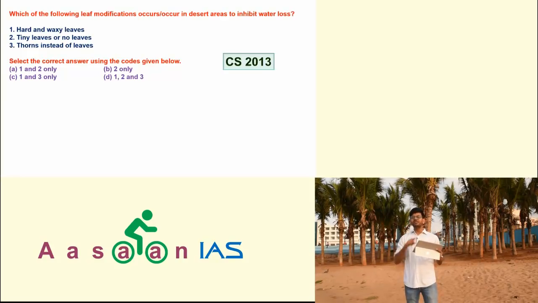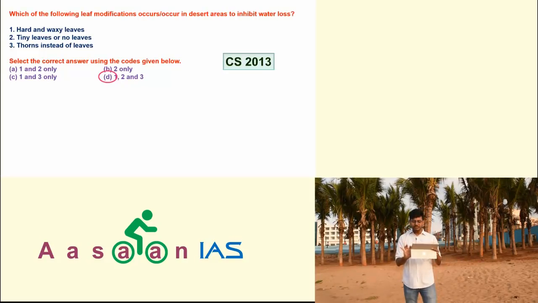That means where the surface area of the leaf is more, then obviously more water will get evaporated, which is not possible in desert areas. Getting me? So all are correct. So this kind of common sense you can develop. And moreover, first of all, they are very easy questions. Second, they also will get repeated.